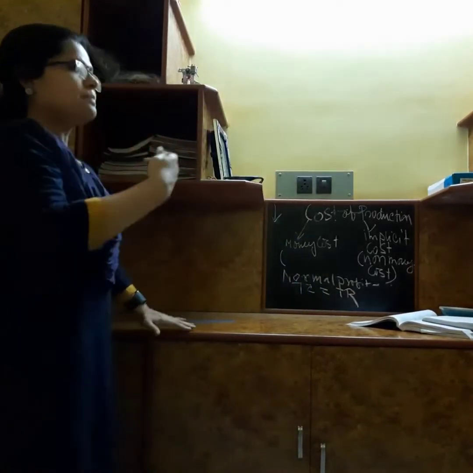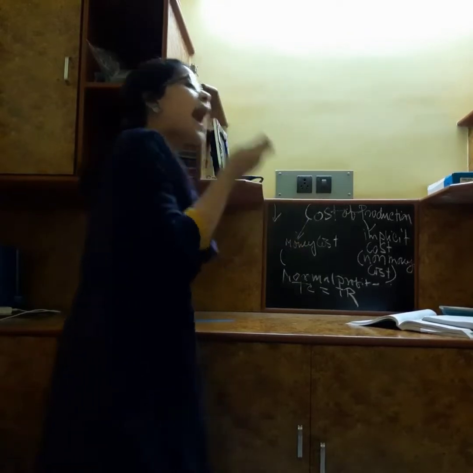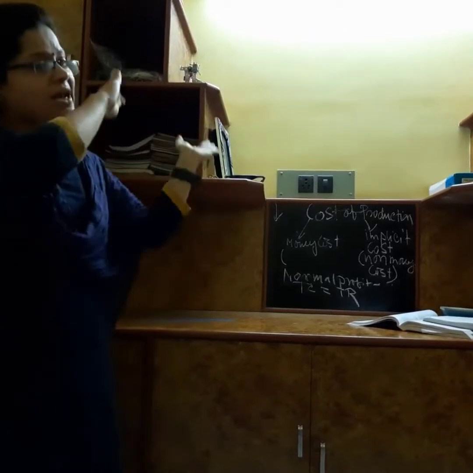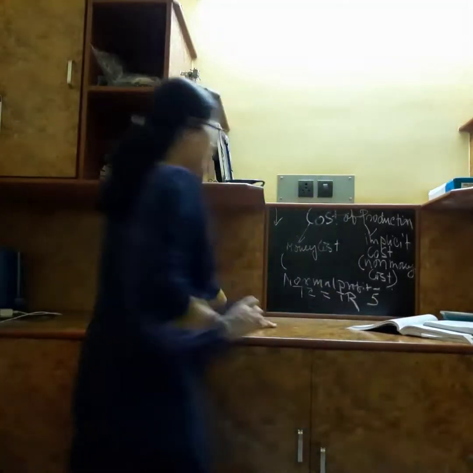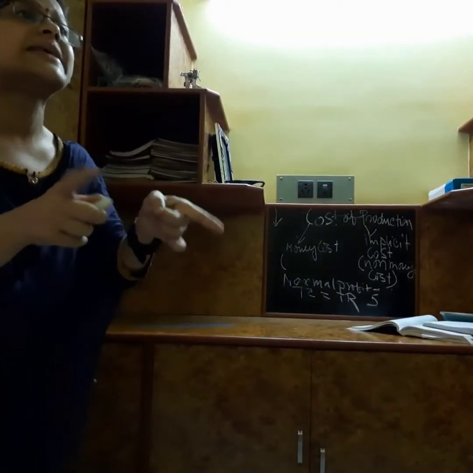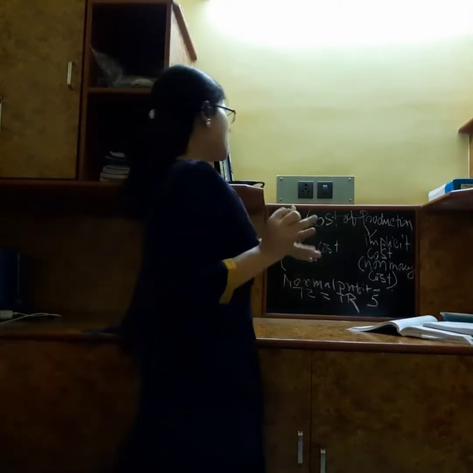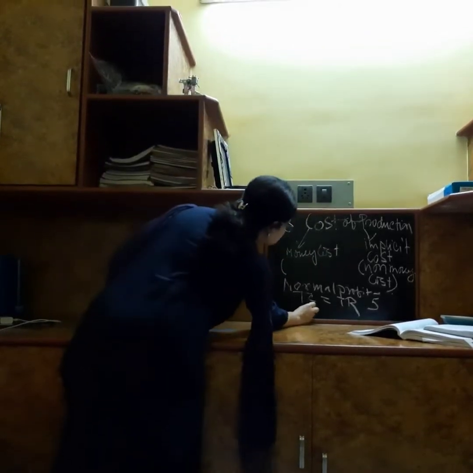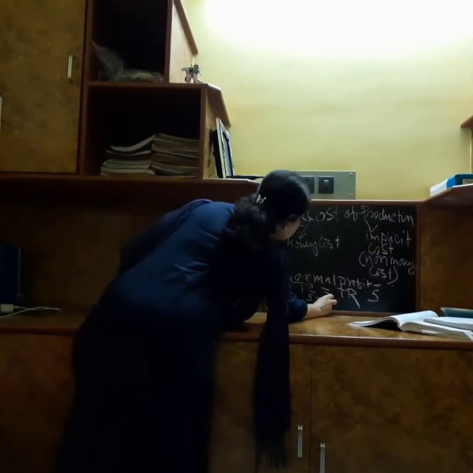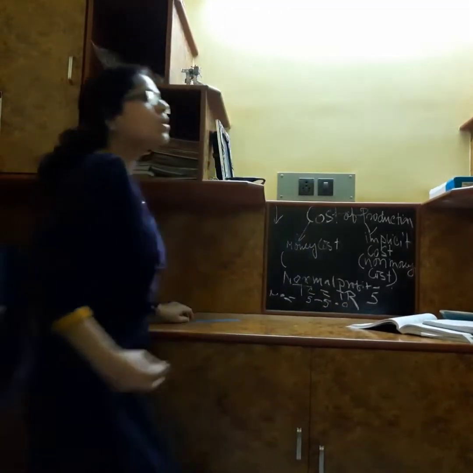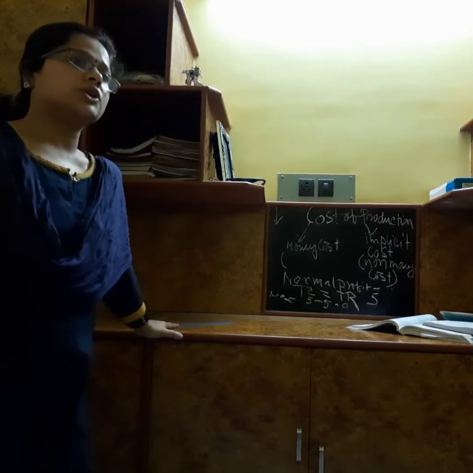Normal profit means that total cost is equal to total revenue. Suppose I have produced a product and my total cost of production per unit is 5, and when I sell it in the market, if I get rupees 5, then what will happen? There will be no surplus. This situation is called normal profit. It means TC, total cost, should be equal to TR, total revenue. If TC is 5 and TR is also 5, then what is my profit? Normal profit is 0. So it is called a no profit, no loss condition.